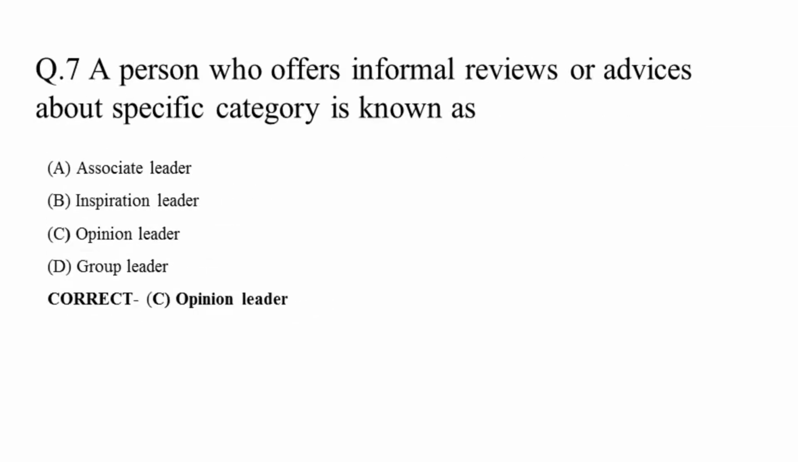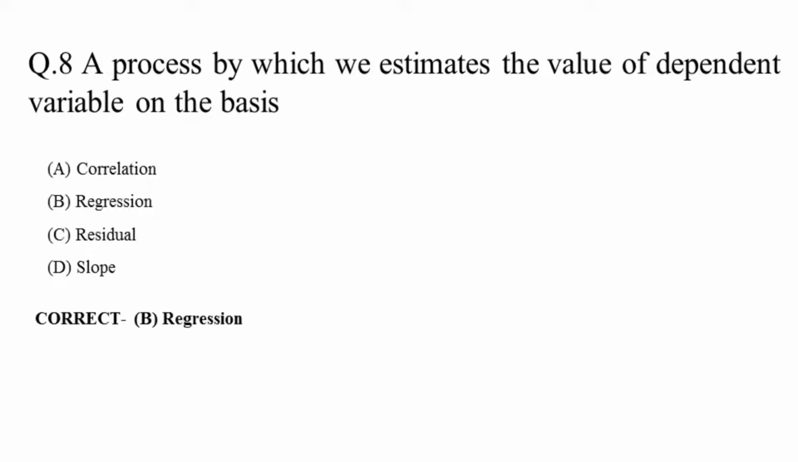Question 7. A person who offers informal reviews or advice about a specific category is known as associate leader, inspiration leader, opinion leader, group leader. Correct answer is opinion leader. Question 8. A process by which we estimate the value of a dependent variable on the basis of correlation, regression, residual, slope.